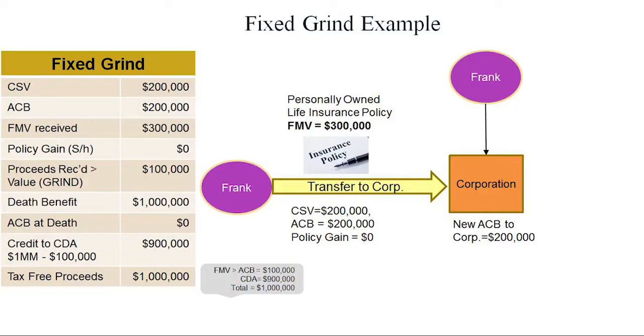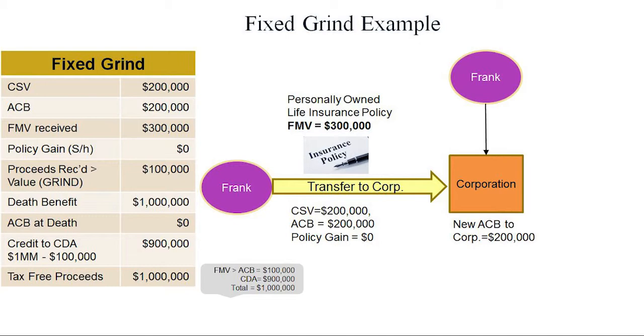Well, the CRA says if you did that, we're not going to give you that artificial reduction in ACB. When the CDA has to get calculated at death, we're going to assume that your ACB was back to normal, and then we're going to look at negative ACB and take it off of that amount. Suffice it to say that when you see the numbers, you'll get a better understanding.